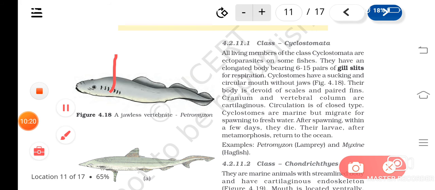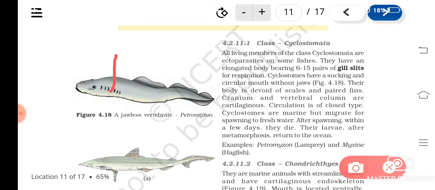They have gill slits for respiration, and they have a circular mouth, without jaws, so that they can suck to the body of the host. With the circular mouth, they suck to the body of the fishes. And they do not have any scales, and they do not have paired fins.